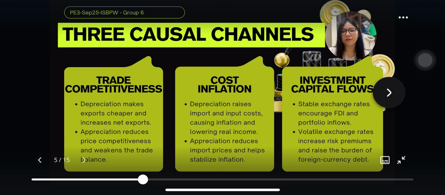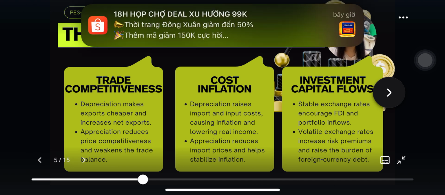The third and final channel is the investment and capital flow channel. Exchange rate stability is essential for attracting foreign investment. A stable and predictable exchange rate lowers uncertainty and reduces risk premiums for both FDI and portfolio flows. But when volatility is high, the cost of borrowing in foreign currency increases and the burden of external debt becomes heavier, making investors more cautious.